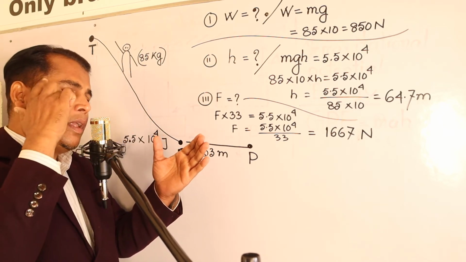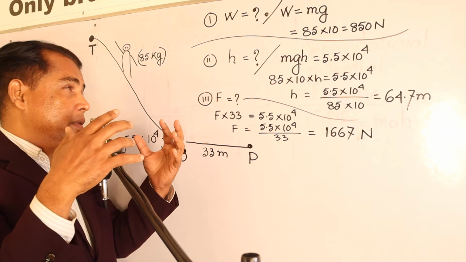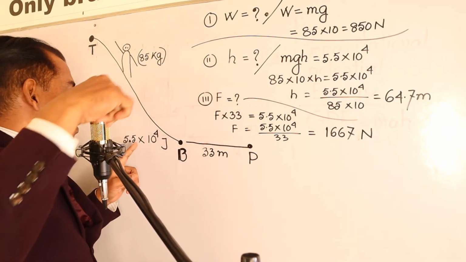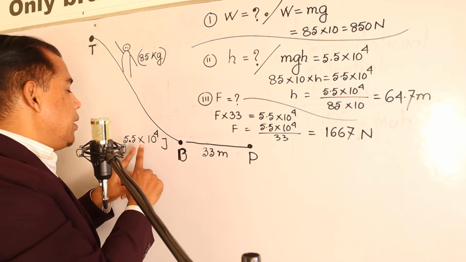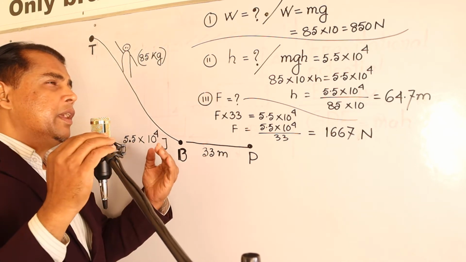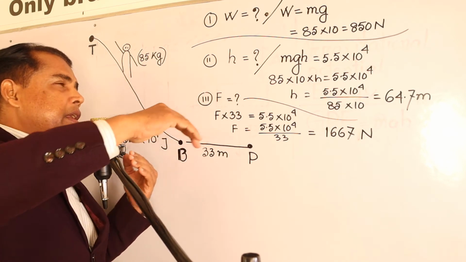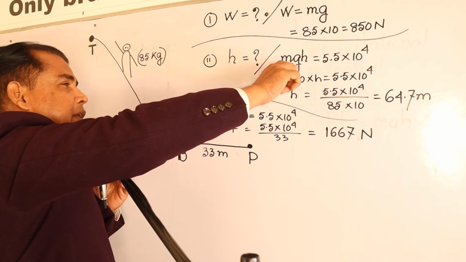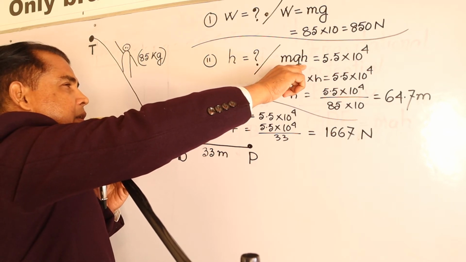So one matter needs to be captured in your brain: GP means mgh, and the kinetic energy is already given. I told you that GP turns into K, so mgh is equal to this one. My expectation is h here, right?